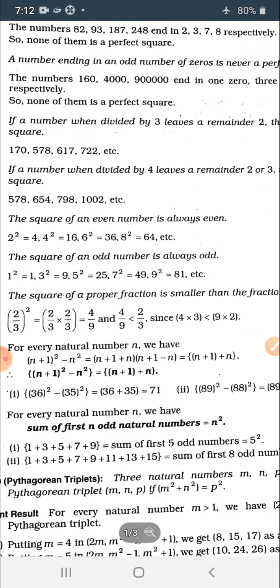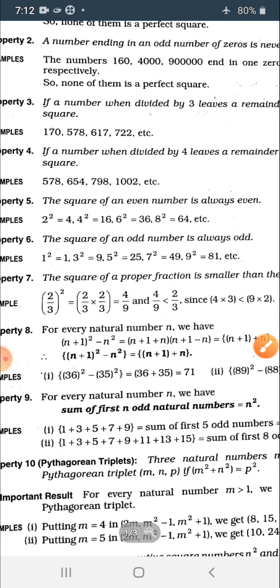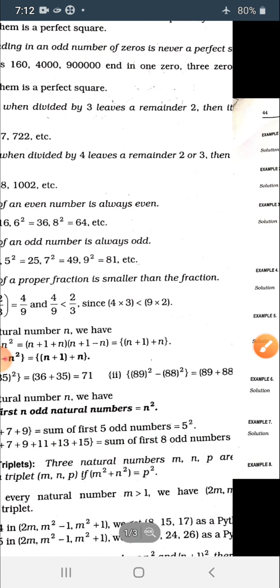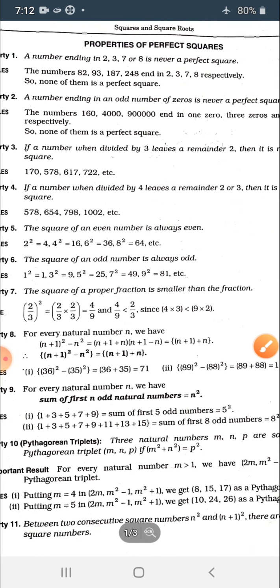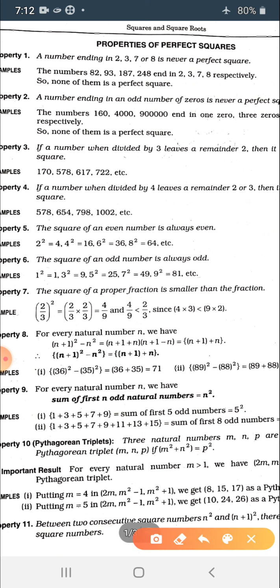So you can compare also. See, this is 2 by 3 and this is the square of 2 by 3. The property says that the square of a proper fraction is smaller than the fraction. Let's check it.